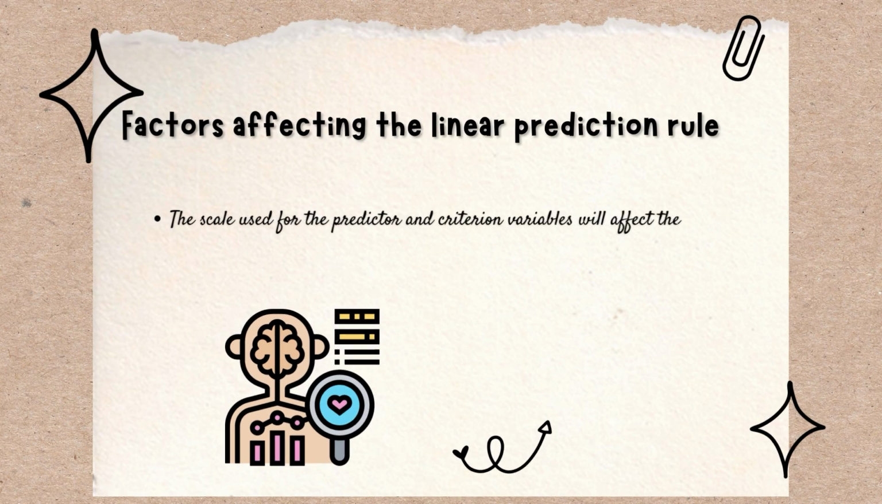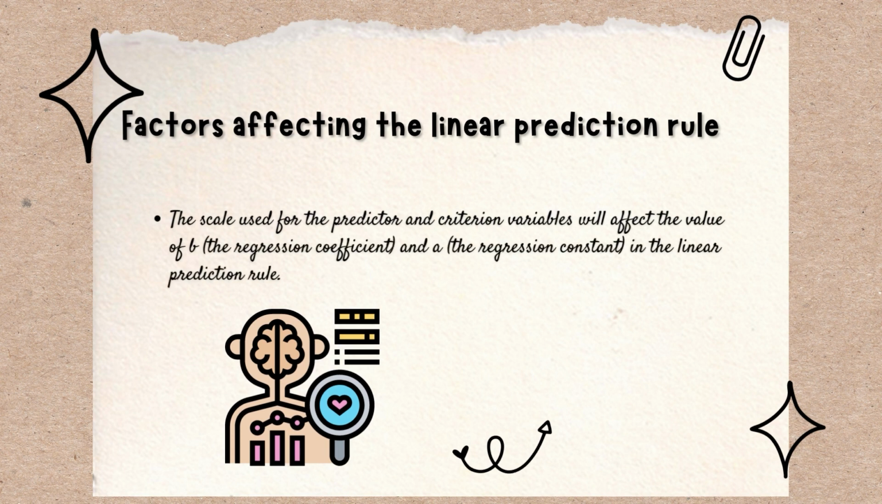Now what are the factors that affect the linear prediction rule? There can be others, but the most important factor is the scale which we are using for our variables. The scale might be a 5-point scale, a 7-point scale, or a 20-point scale, depending on the demands of the research. So the scale which we are using for the criterion and the predictor variable will affect the value of the regression coefficient and the regression constant also.